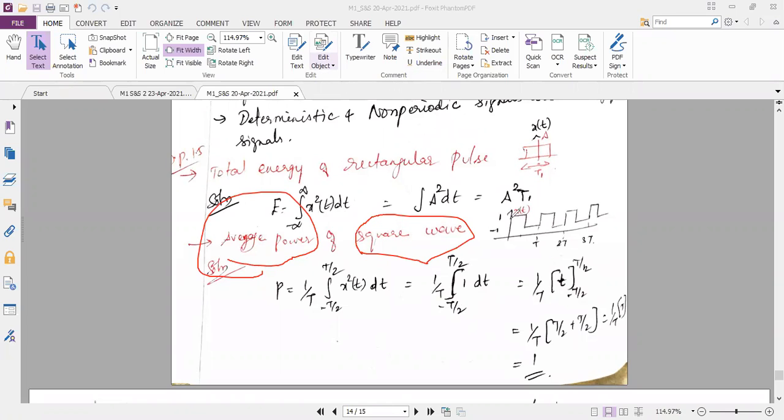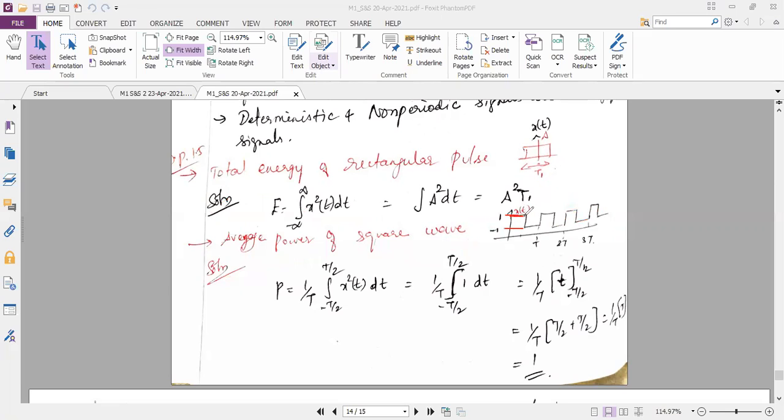So they have given the square wave like this. You can see the screen. Just make a note of it, square wave. They are directly asking you to calculate the power. If you see the square wave, you have the amplitude. The square wave amplitude is between 1 and minus 1. This is 1 and this is minus 1.